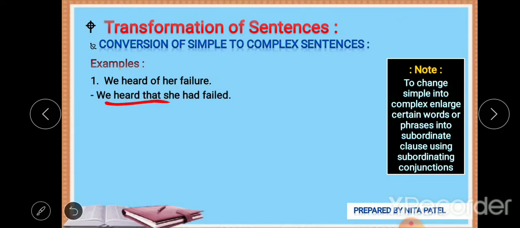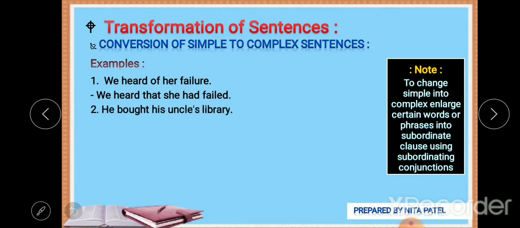We heard that she had failed. I hope you are getting it. From another word, whether it is a noun, adjective, or adverb, we frame it into a verb and then we create the answer.